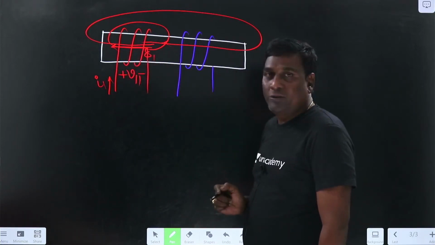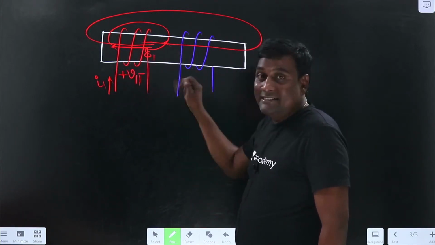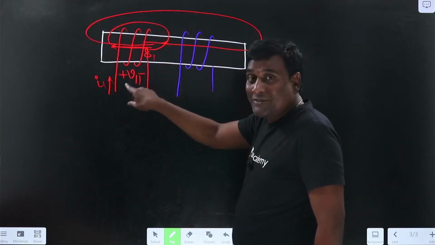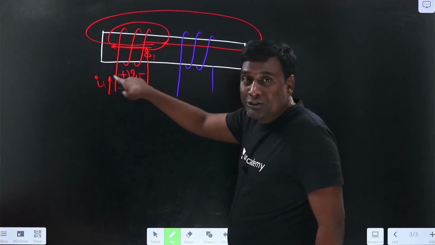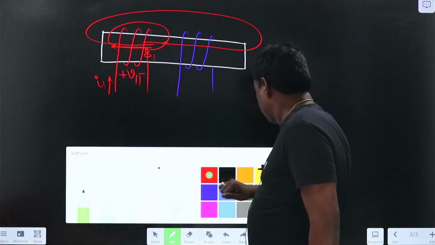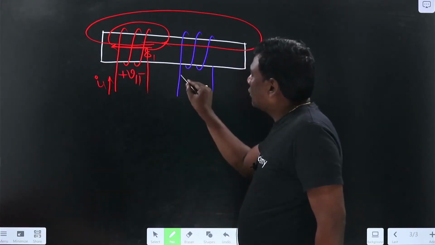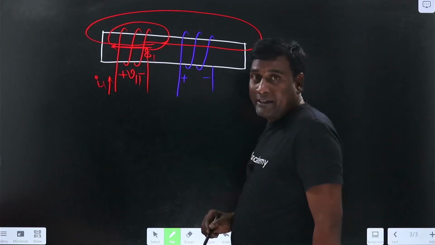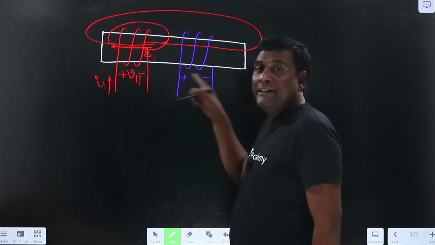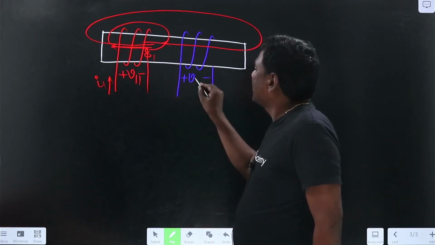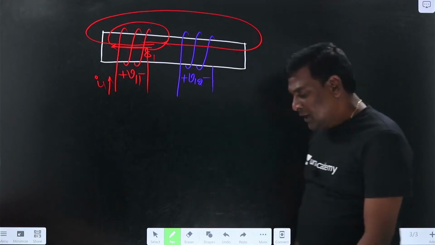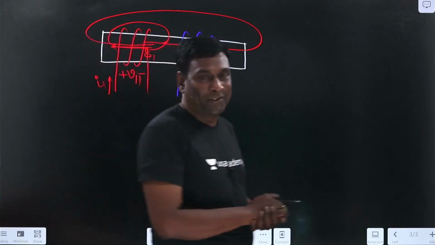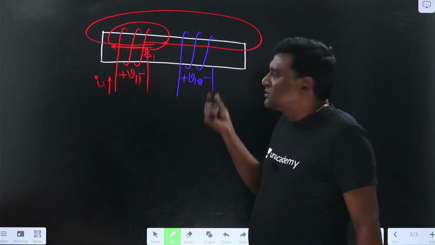Now if I think of here, the sense of the winding is the same, the direction of the winding is the same, and the flux direction is the same. So because of self flux, if I get a positive induced voltage here, in this blue coil also some positive voltage should be induced, or not? That positive voltage is happening because of the first coil in the second. So this is going to be, because of first in second, V12. Don't focus on 12 and 21, because ultimately our networks are going to be bilateral, so you need not focus much on 12 and 21.